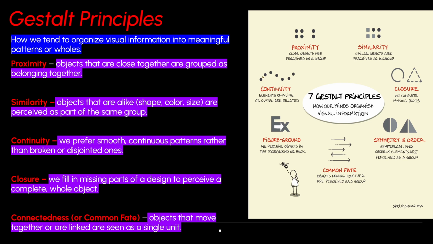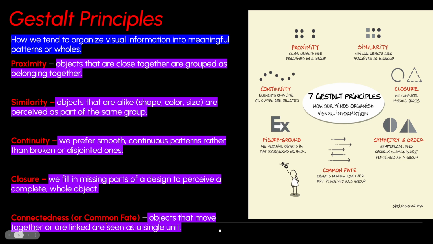So for example, if you look at this wavy line over here, it looks like there's a relationship, like they're connected somehow. Now we also have the idea of closure. If you look over here to the right, we like to close missing parts of something to make a whole. Now this looks like a circle, but technically it's not, since there's a small opening here. Our brain sees this as almost a circle, 90 to 95%, and we just close that gap. Same thing with this. We would complete these missing parts and consider this a triangle.